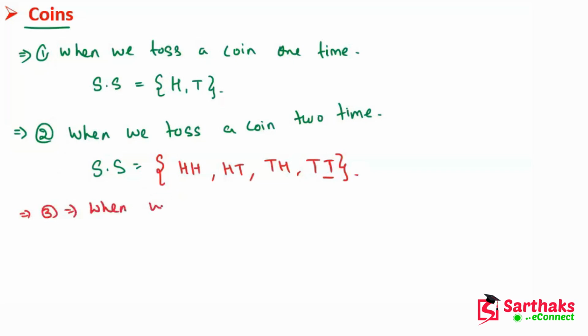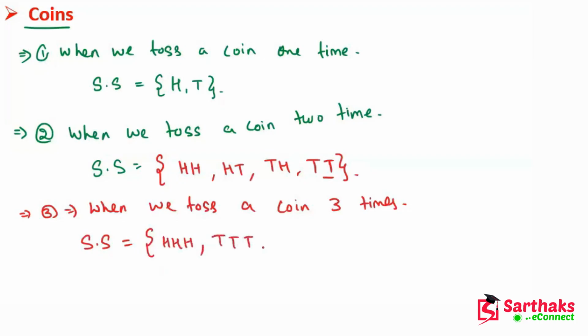Now if we see the third case, when we toss a coin 3 times. In this case, my dear friends, the total possible outcomes or sample space are HHH, HHT, HTH, HTT, THH, THT, TTH, and the last is TTT.